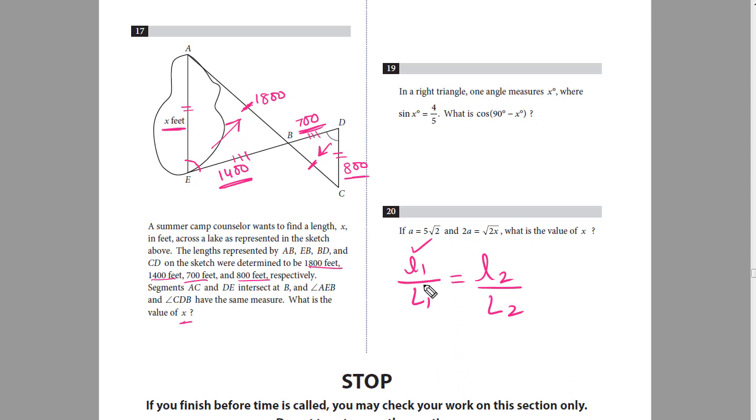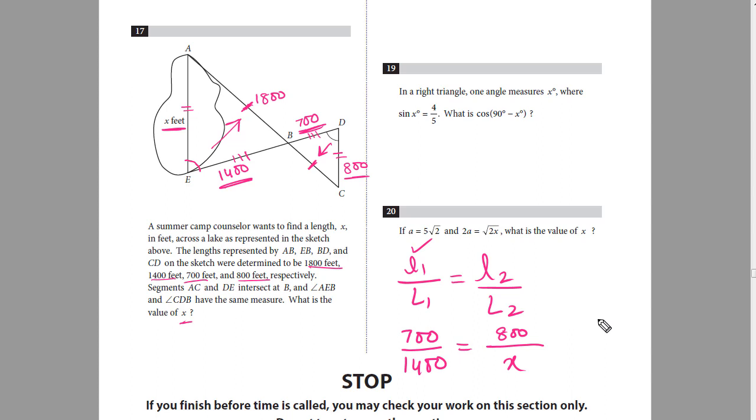Now this small l1 is the side of the smaller triangle, that is 700, and the side corresponding to this 700 in the larger triangle is 1400. So I'll take capital L1 as 1400. Now I have to find this x, which is the side of the larger triangle, so I'll put L2 as x, and the corresponding side in the smaller triangle is 800. So this will be my equation.